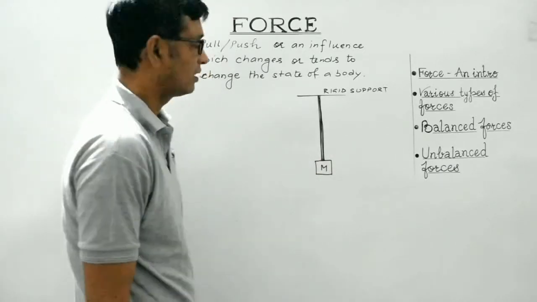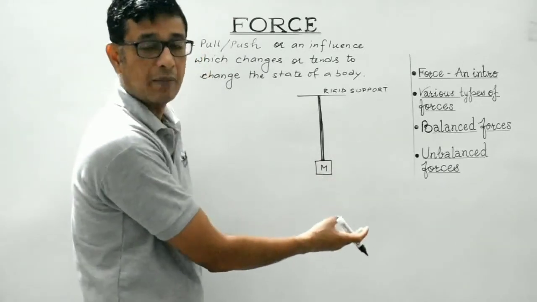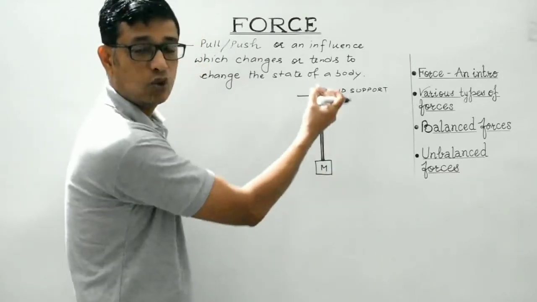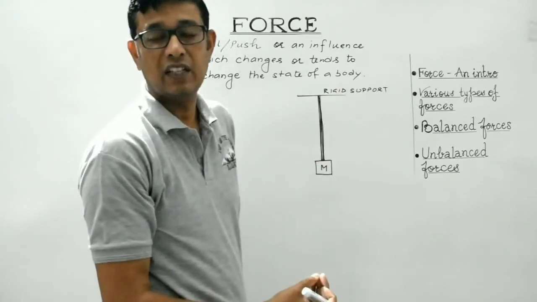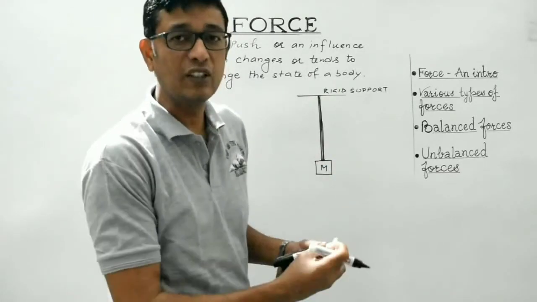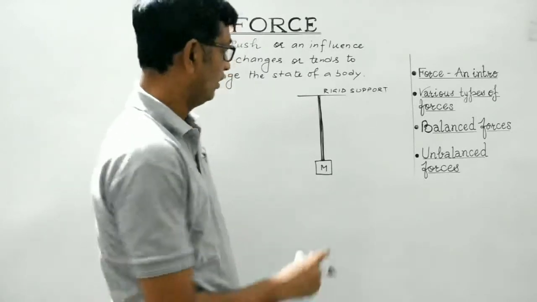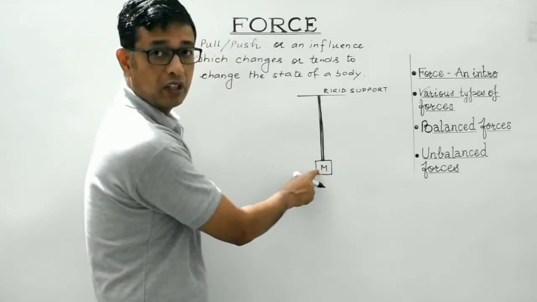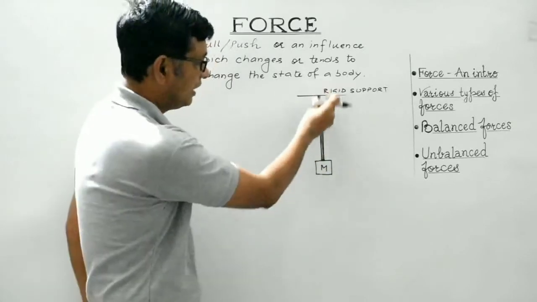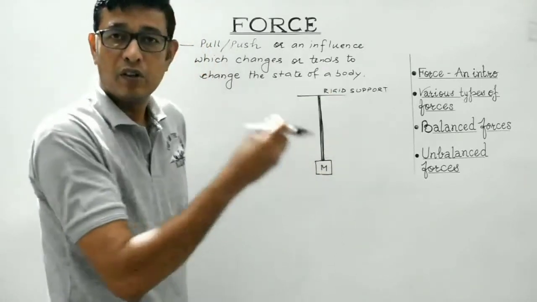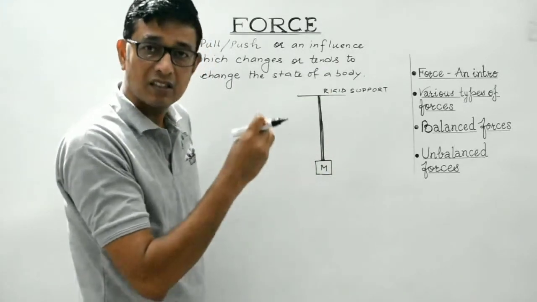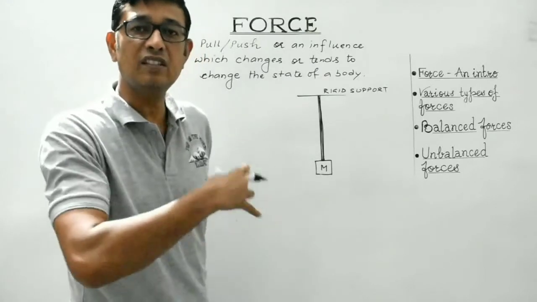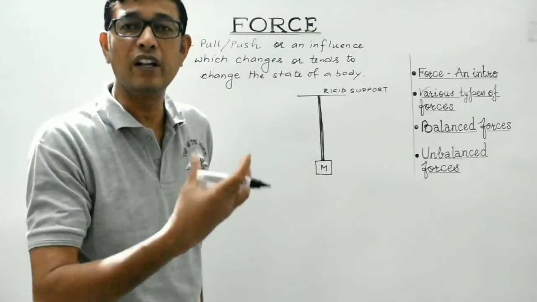Now, under the influence of this load, the wire will tend to get stressed. That is, it will get elongated. Its length will increase. So, the weight of this body, which is the force, is making the wire change its dimension. It is getting elongated.